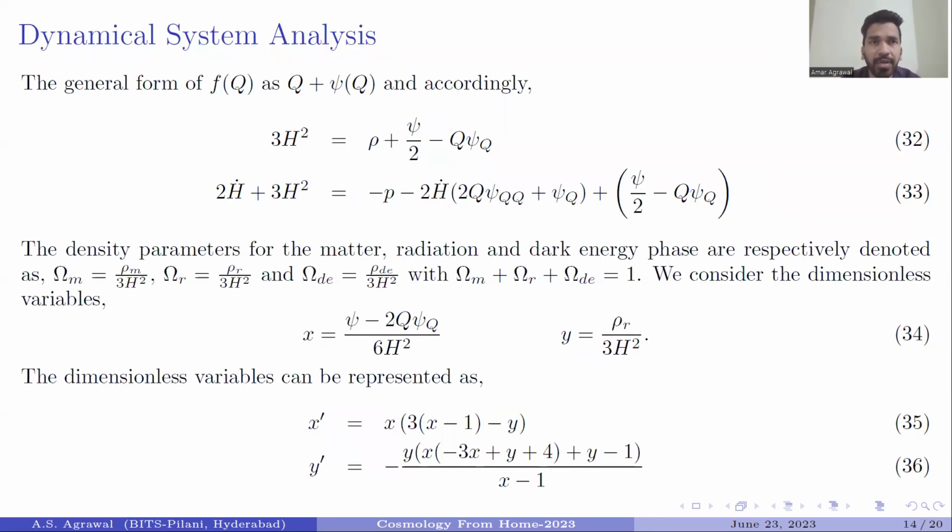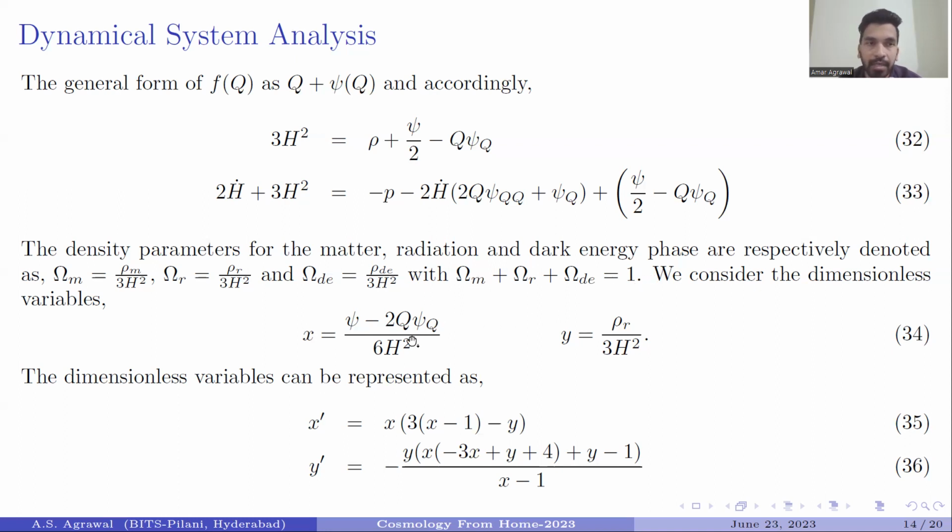Now, to study the different phases of our universe, we are going to use the dynamical system approach. For that, we are redefining our f(Q) model as Q plus psi, and redefining our field equations as equations 32 and 33. The density parameters for matter, radiation, and dark energy phases are respectively denoted as Omega_m equal to rho_m upon 3H squared, Omega_r as rho_r upon 3H squared, and Omega_DE as rho_DE upon 3H squared. As we know, the addition of these density parameters becomes 1.